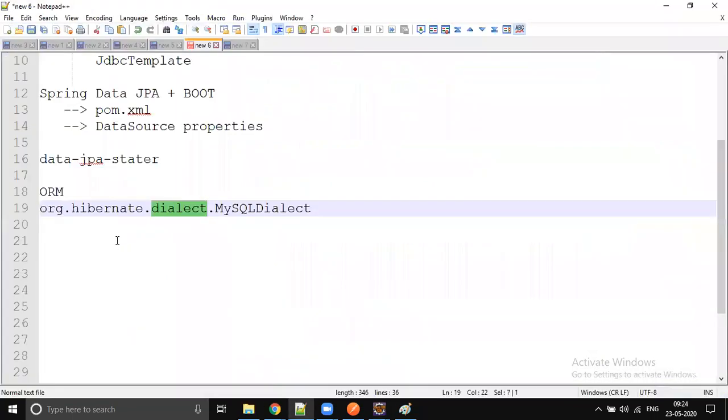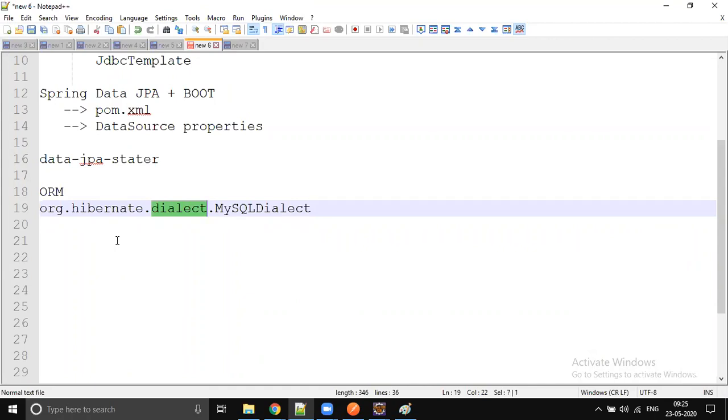Just because of this dialect, our Spring Data JPA or ORM technology is going to generate database-dependent queries. We don't write the query, but the query will be generated, because SQL understands only queries. Either we write the query or somebody writes it, and the query has to be sent to the SQL database. Without a query, you can't do anything in the database. But we don't write the query; this ORM technology will generate the query for us.